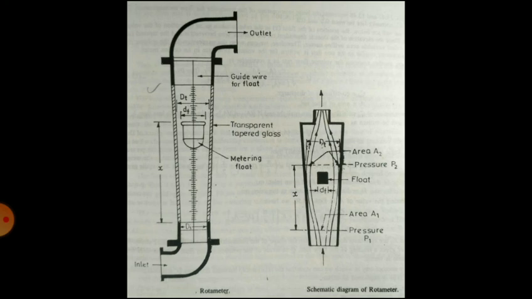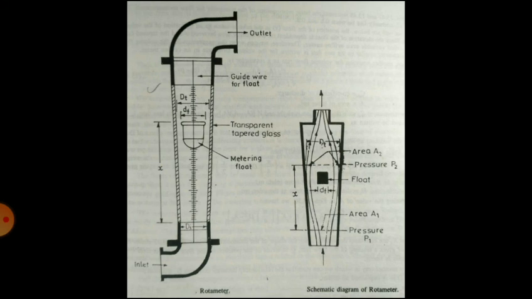The float passage remains closed until the pressure of the flowing material plus the fluid buoyancy effect exceeds the downward pressure due to the weight of the float. When it does, the float moves in an upward direction. The float then rises and floats within the flowing medium in proportion to the flow at the given pressure.